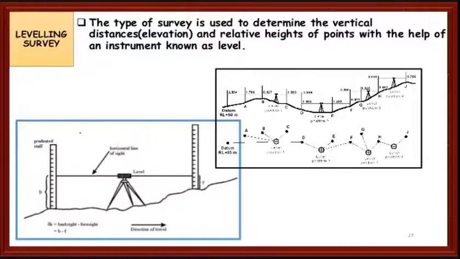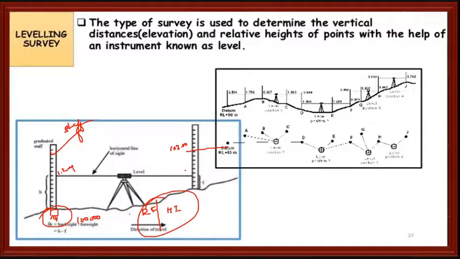Okay, so next we have leveling. Initially I said, what is the use of levels, why we should take the level. If this is your benchmark and this is your staff, here you will get some reading, 1.2 meter, and you want to give another level around 1.3. With the help of the dumpy level also we can do this by shifting the levels. Here we have different methods: the rise and fall method and the height of the instrument method. We will see them in the respective units.